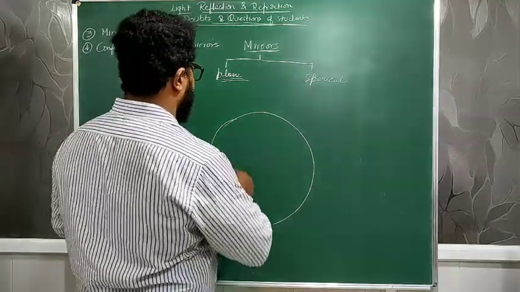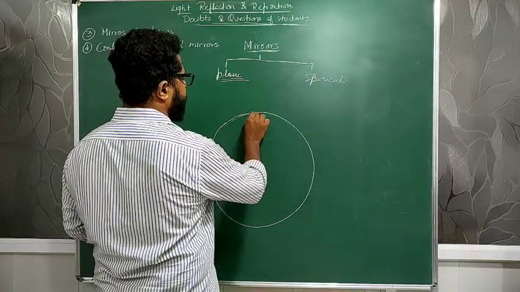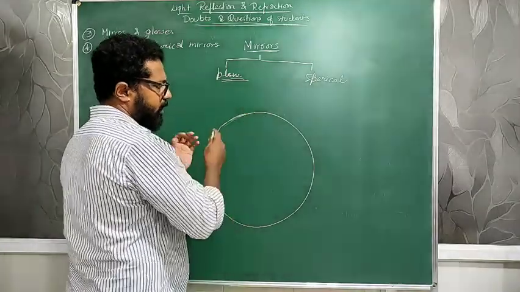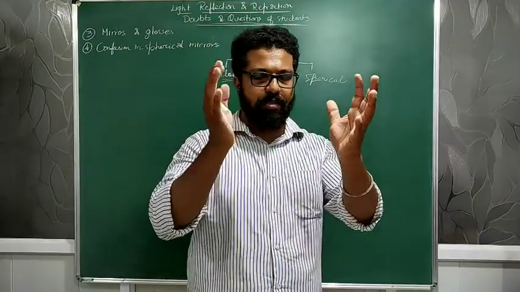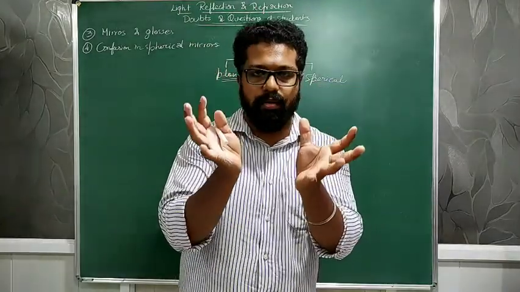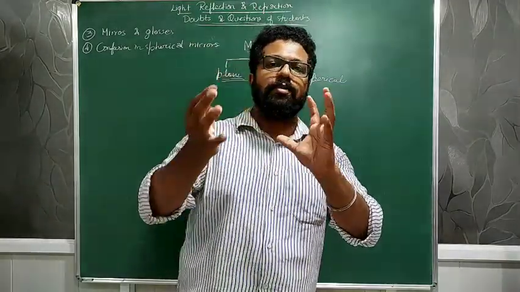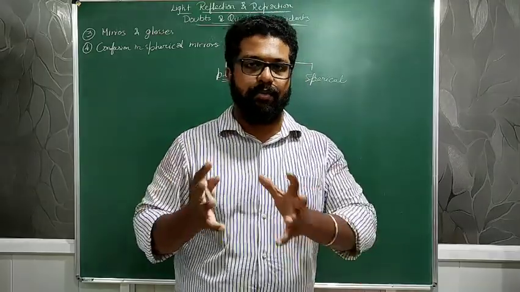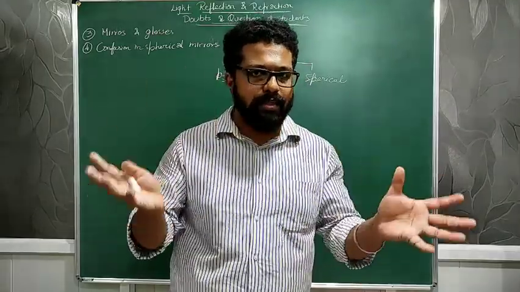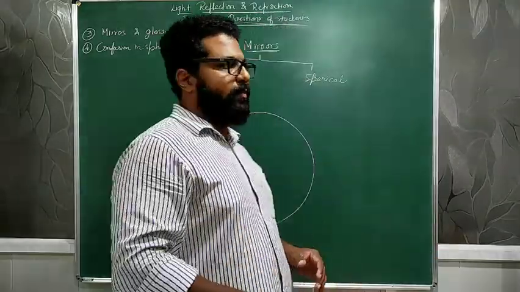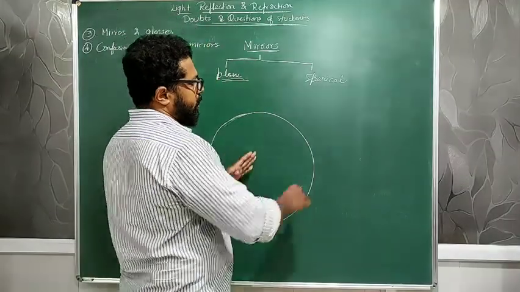I will draw a sphere whose outer surface is a mirror, the reflecting surface. You can imagine a sphere, a completely round ball whose outer surface is reflecting and looks like a mirror. When you look into it, you would see yourself clearly. That type of ball. Then a piece of it you cut.